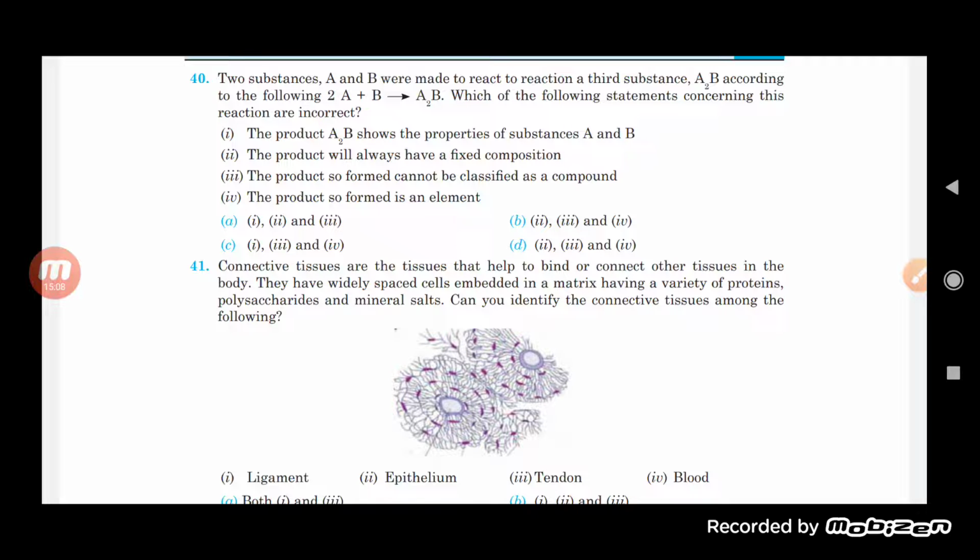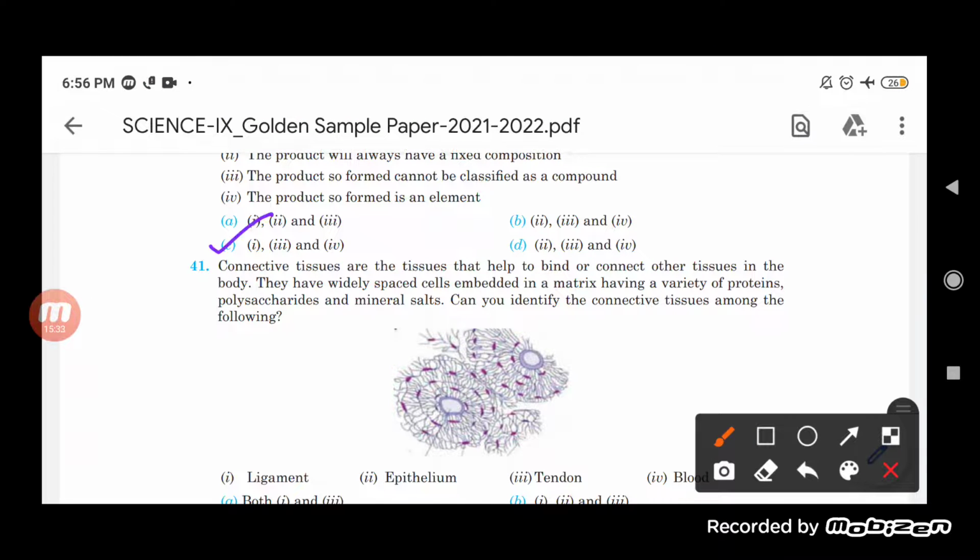Product A to B does not show the properties of A and B, but actually it has its own property. The product so formed cannot be classified as a compound. This is also wrong because it is classified as a compound only. The product so formed is an element. This is also a wrong one. So out of the following, which is supposed to be incorrect? First, third and fourth are incorrect ones. So we can say here that C is the correct option.